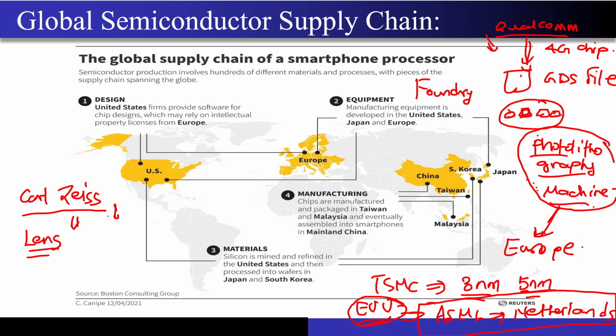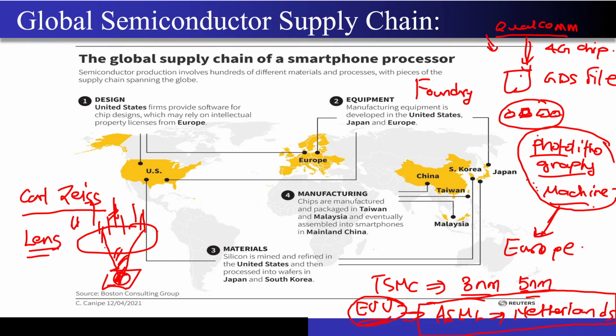And why do you need these lenses? I will just give you an example, right? If this is a lens and let's say this is my silicon wafer, I have to point exactly over here. Let's say I shine a light from here, then you know from your class 12th and 11th physics that because of the lens, the light will get concentrated to a particular point over here, right?